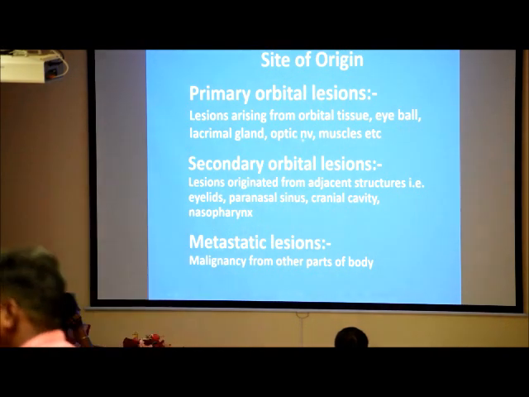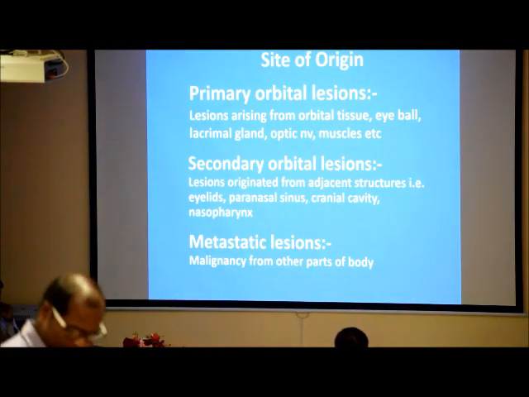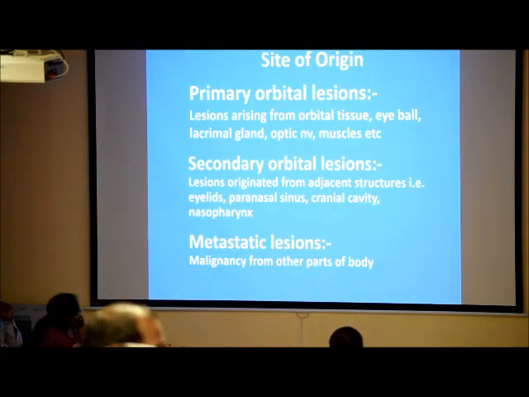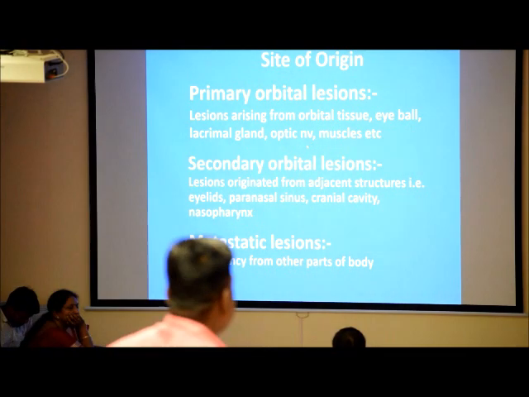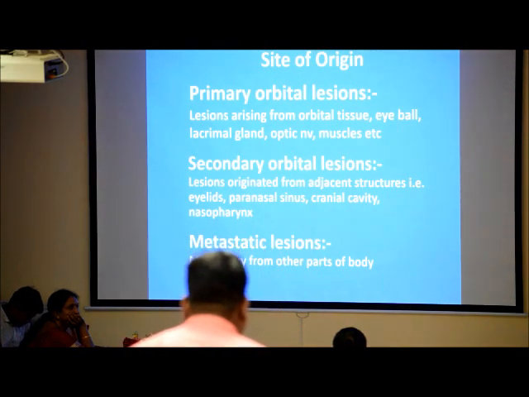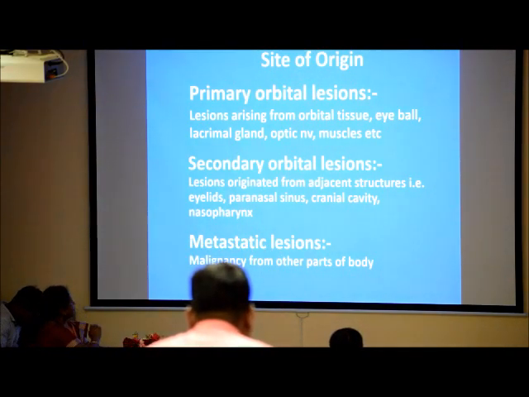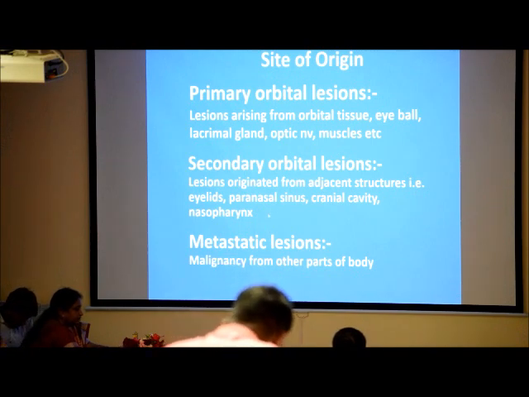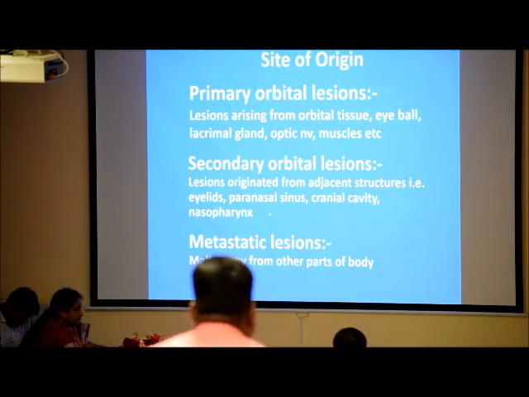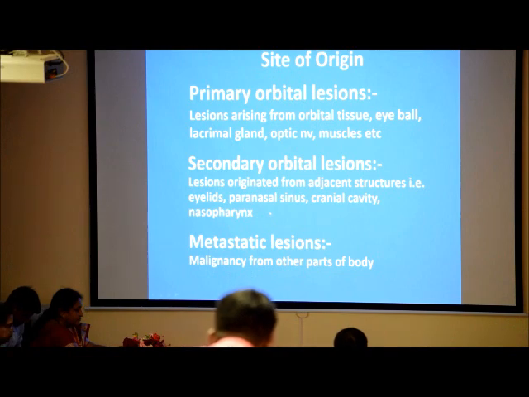Coming to the site of origin, primary orbital lesions are the lesions arising from the orbital tissue, eyeball, lacrimal gland, and muscles of the orbit. Secondary orbital lesions are lesions that arise from the adjacent structures like paranasal sinus, eyelids, cranial cavity, nasopharynx, and then invade the orbital cavity. Metastatic lesions are malignancies from other parts of the body which metastasize to the orbit.